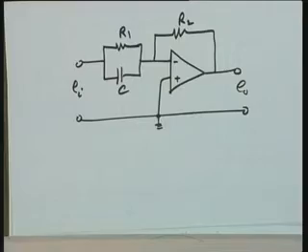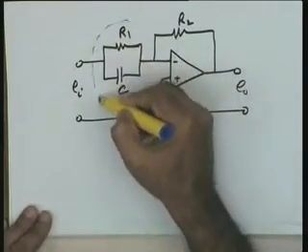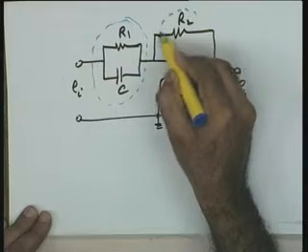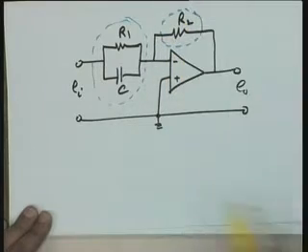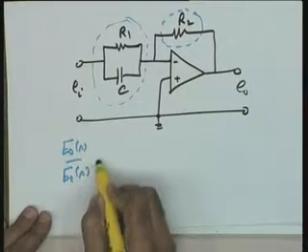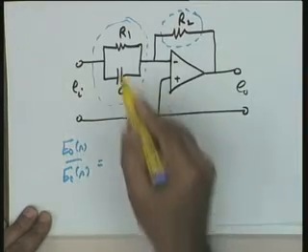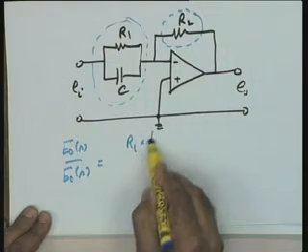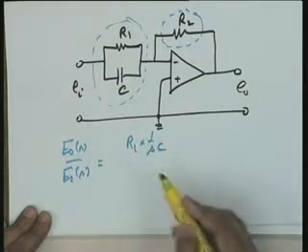Quick look at this particular circuit. Just look at this circuit now. The impedance here is a parallel combination of R1 and C, and this impedance here is a pure resistor. Therefore, E0(s) over Ei(s) turns out to be equal to, please help me, in this particular case it is R1 into 1 by SC, sorry.